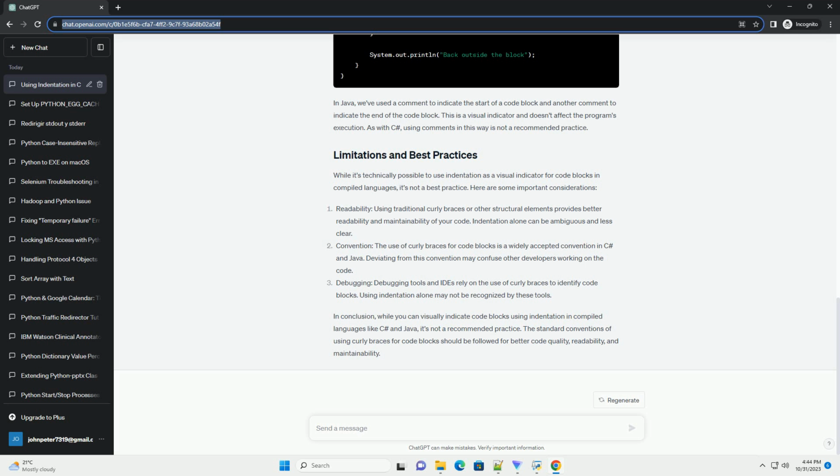While it's technically possible to use indentation as a visual indicator for code blocks in compiled languages, it's not a best practice. Here are some important considerations. Readability: using traditional curly braces or other structural elements provides better readability and maintainability of your code. Indentation alone can be ambiguous and less clear.